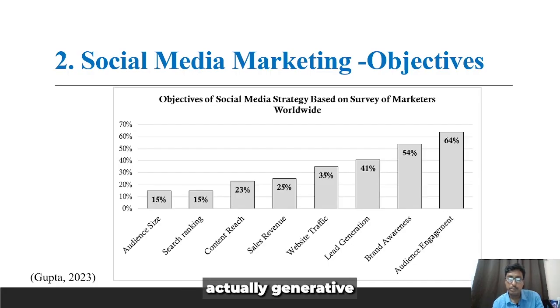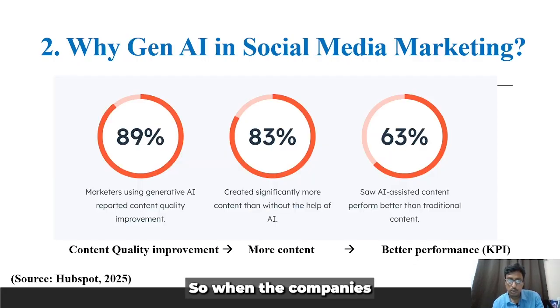That's why generative AI plays a very important role. When companies use generative AI, they reap various benefits. Take the example of the HubSpot 2025 survey. What's the key outcome? Based on the survey, 89% of marketers using generative AI reported content quality improvement. Earlier they used to write content manually. Now with generative AI, you give the proper keywords and prompts, and it comes up with very unique content, which can be very customized and targeted.